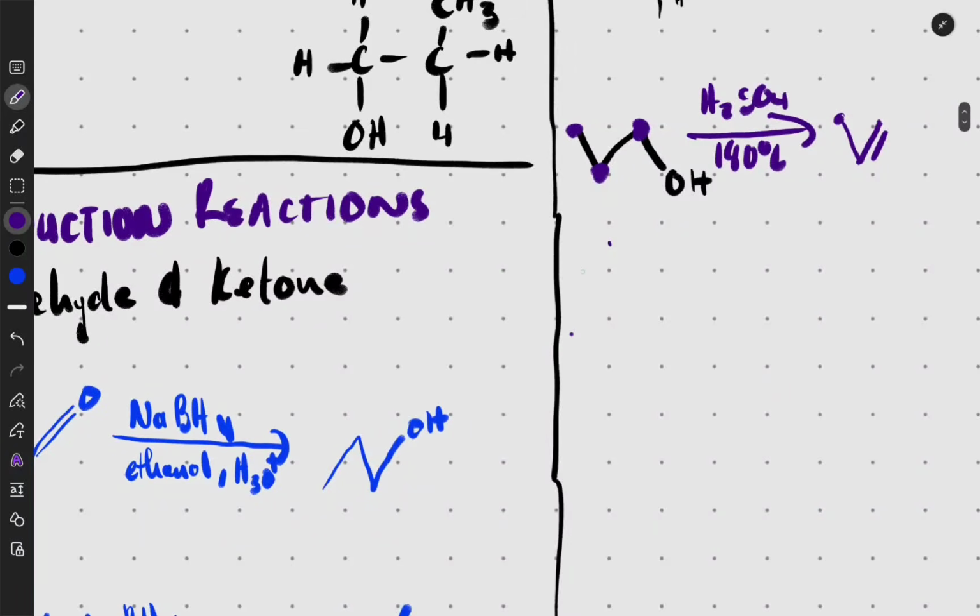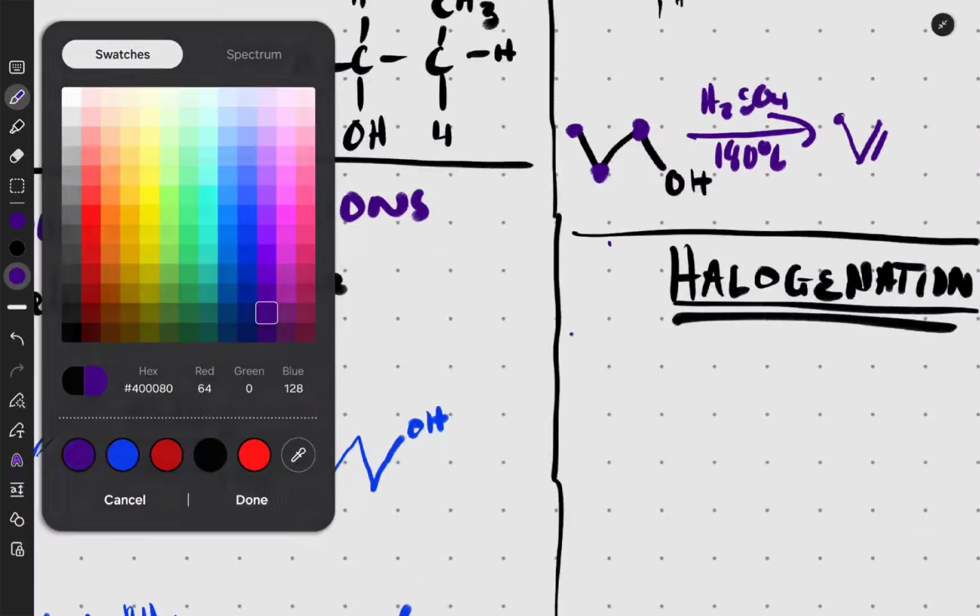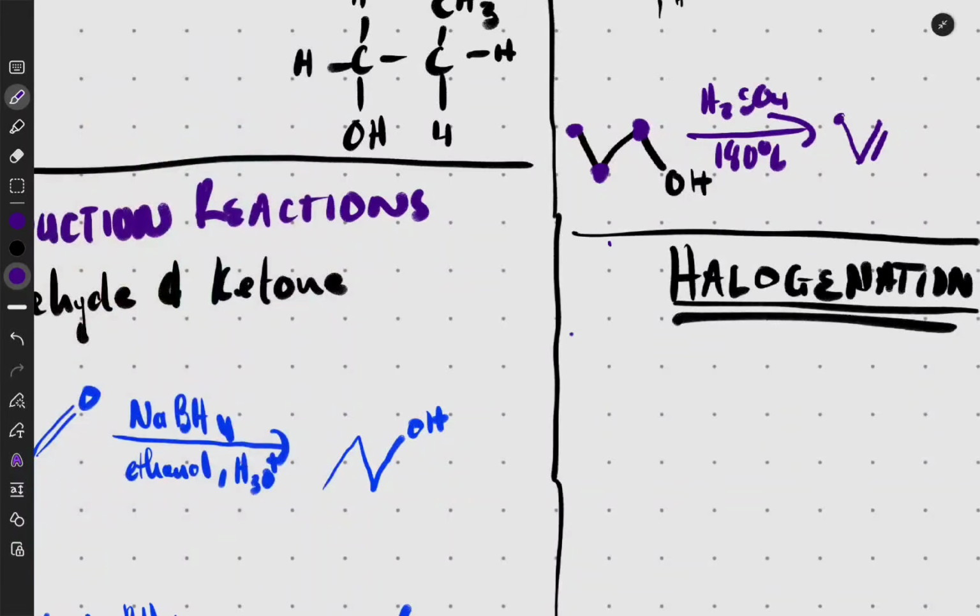Now I should go to the second thing. Here we've seen the dehydration, which is not related to Markovnikov. It's a standalone. Now on this one, we want to know about halogenation. We saw how to work with something that had a halogen. We know that we added NaOH for us to get the alcohol. Now, what about if we want to add a halogen to an alcohol, no longer to make an alcohol from something like that? No, but we want to add a halogen to an alcohol.